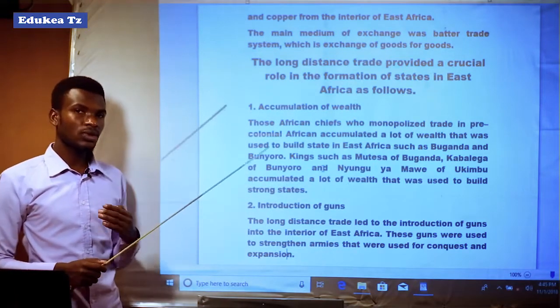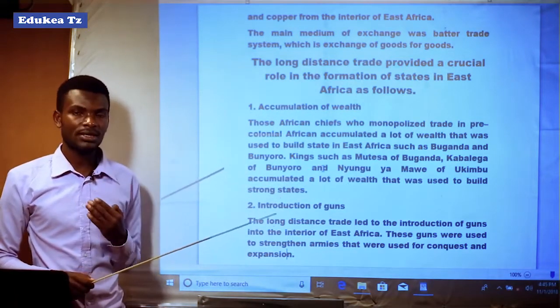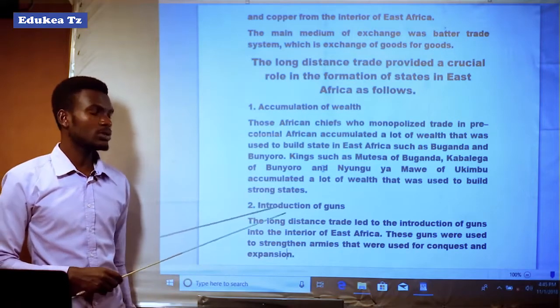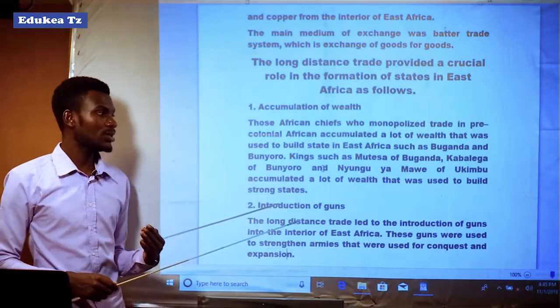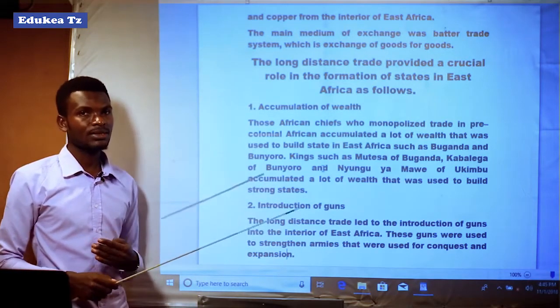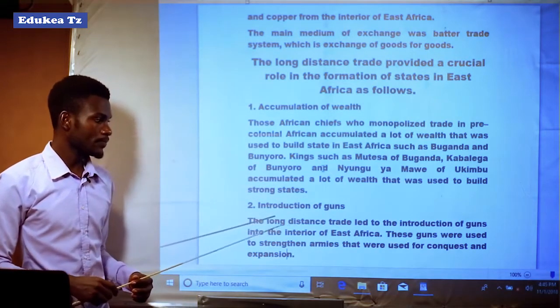Due to the accumulation of a lot of wealth, they were able to build strong states, and that is how long distance trade led to the formation of states in East Africa.